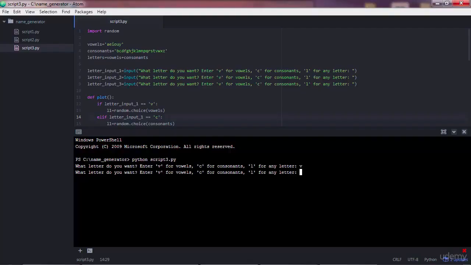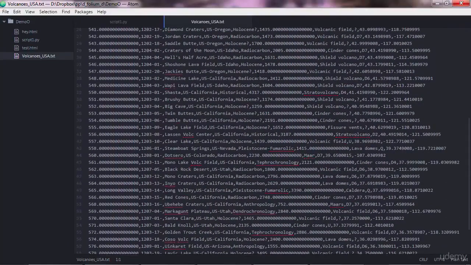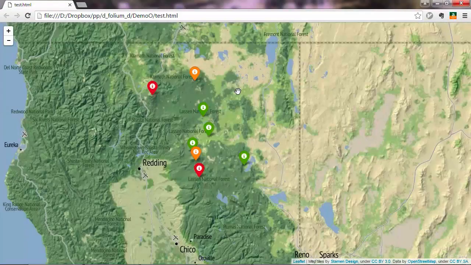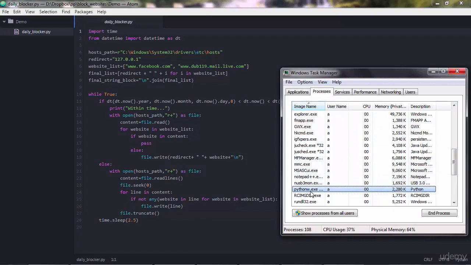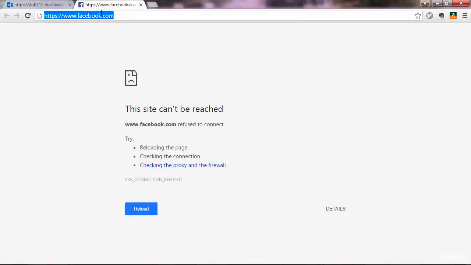And specifically, you will build these 10 applications. First, you will start small by building a program that generates text given some user-defined rules. Then, as the second application, you'll build a program that creates web maps, and after that, you'll build a program that blocks access to certain websites in certain hours during the day on your computer. This program has been quite useful for me personally, as it doesn't let me browse distracting websites while I'm working, so that improves my productivity.